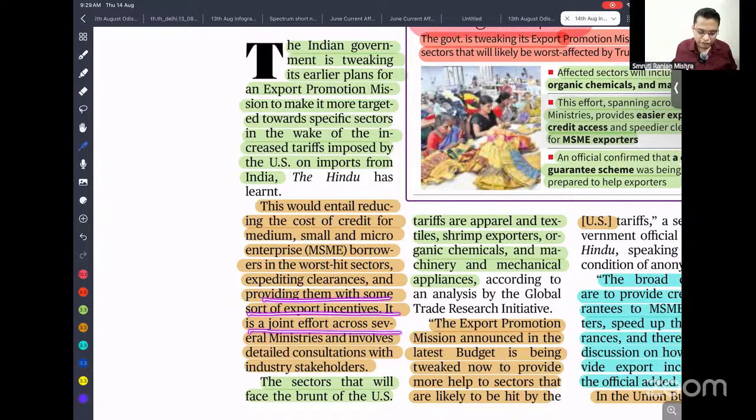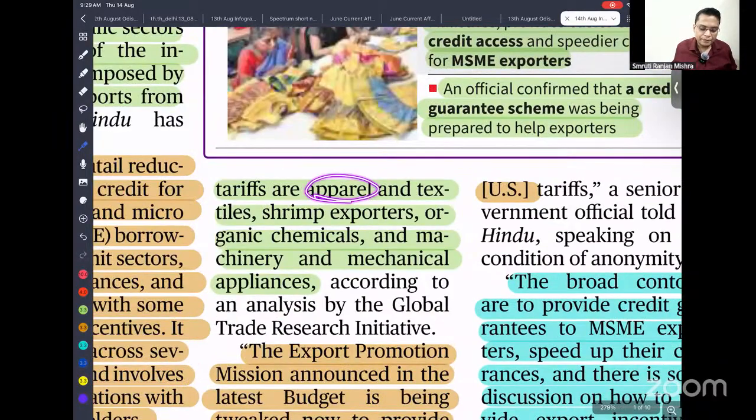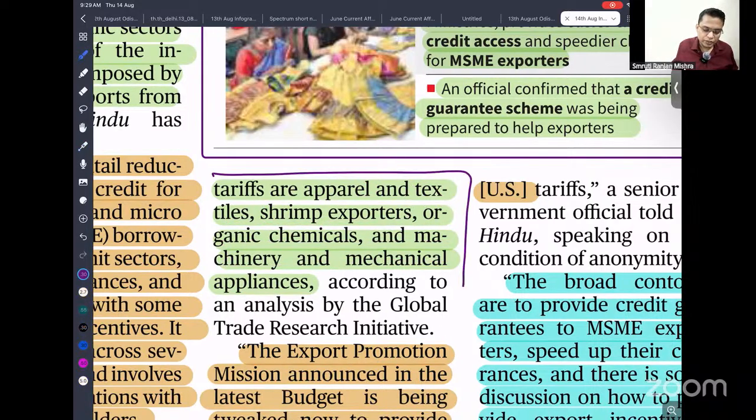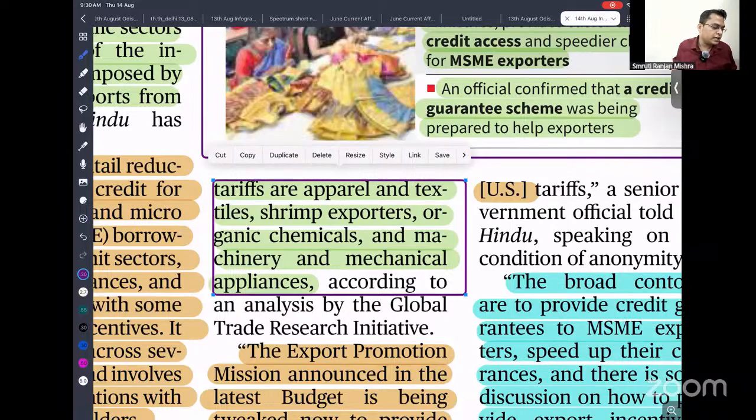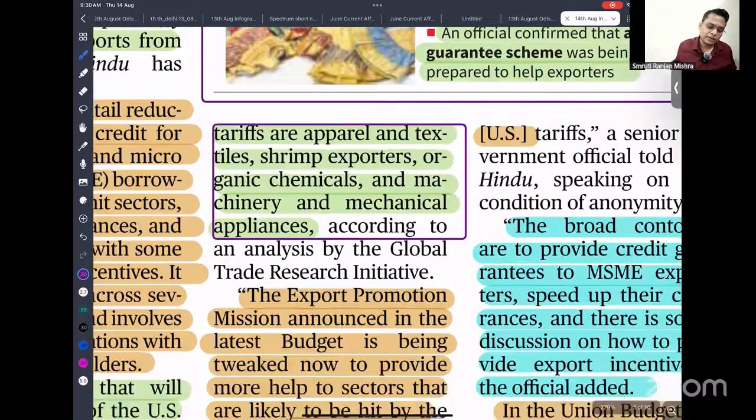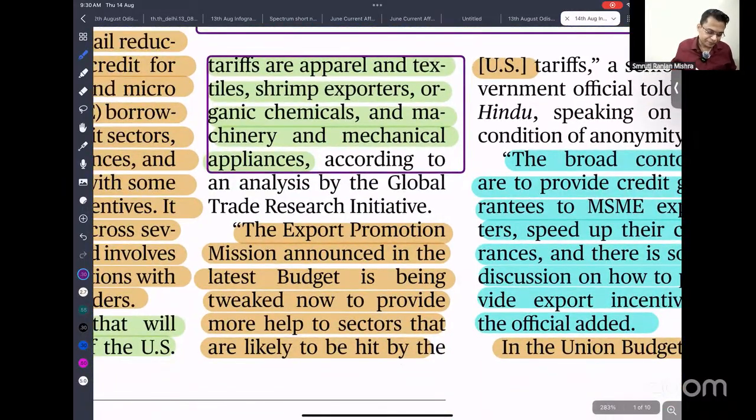It's a joint effort across several ministries and involves detailed consultation with industry stakeholders. Sectors that will face the brunt of USA tariff are apparel, textile, shrimp, organic chemicals, and machinery and mechanical appliances. So these are the sectors that are going to be impacted. So this can be a very good question. Let's say, recently the USA announced tariff, and which of the above sectors is going to be impacted the hardest? This kind of question they can ask.